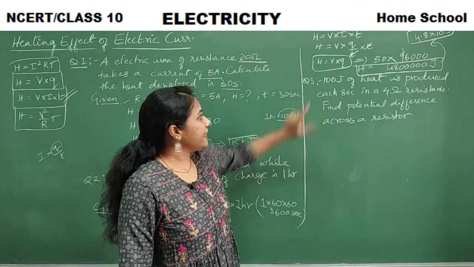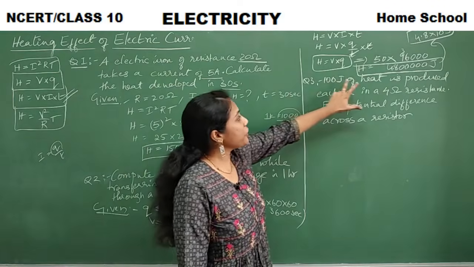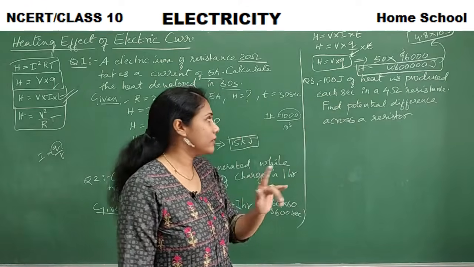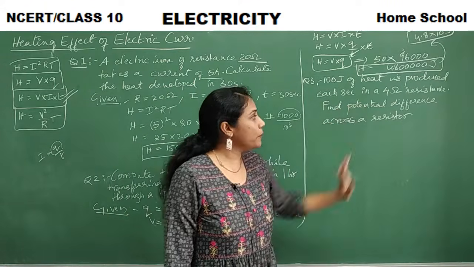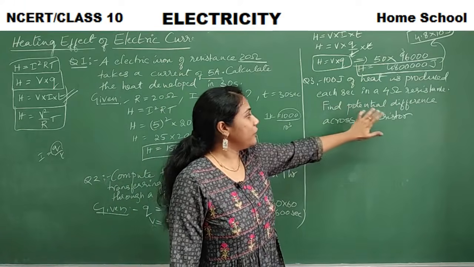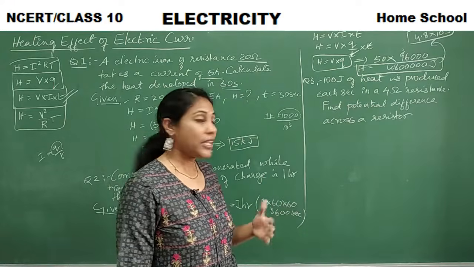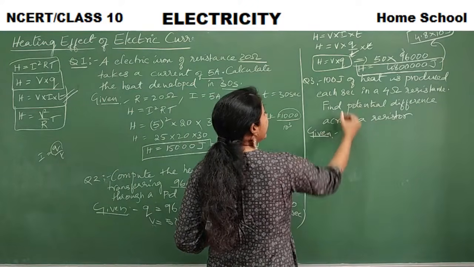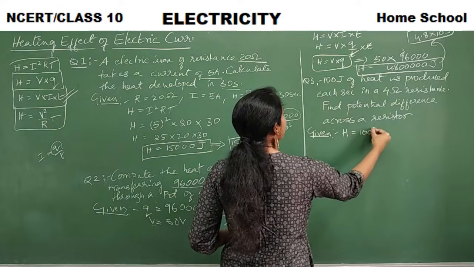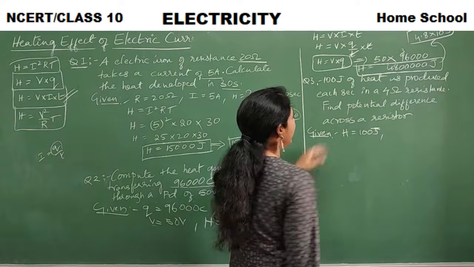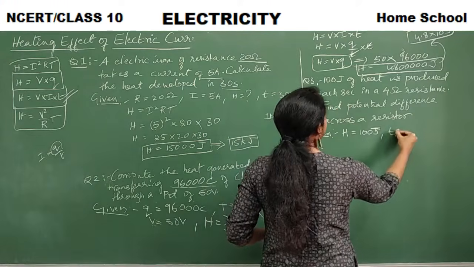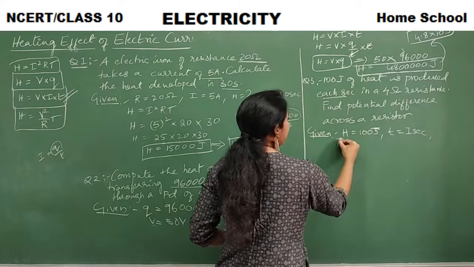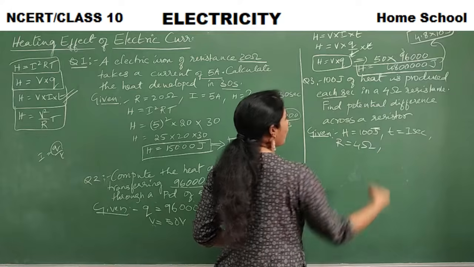Okay, let us see the third question. 100 joules of heat is produced each second, in the sense 1 second, in a 4 ohm resistor. Find the potential difference across the resistor. So first let us write the given information. What is given here? Heat is given. H is equal to 100 joules. Time is given here. Time is equal to 1 second. Resistance R is given, that is 4 ohms.